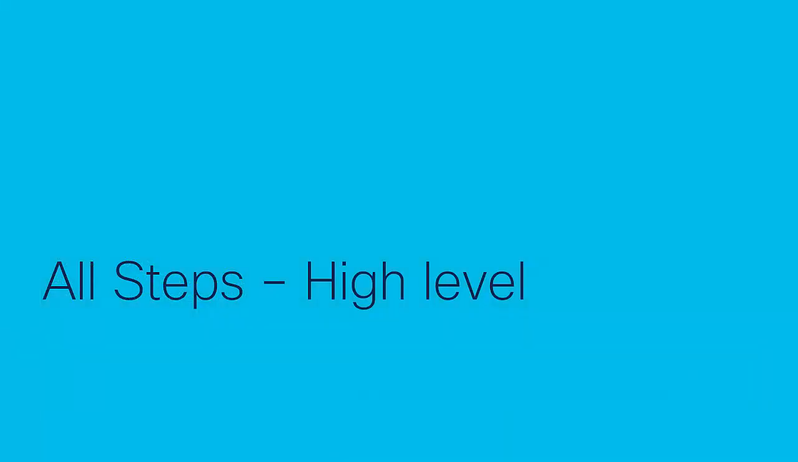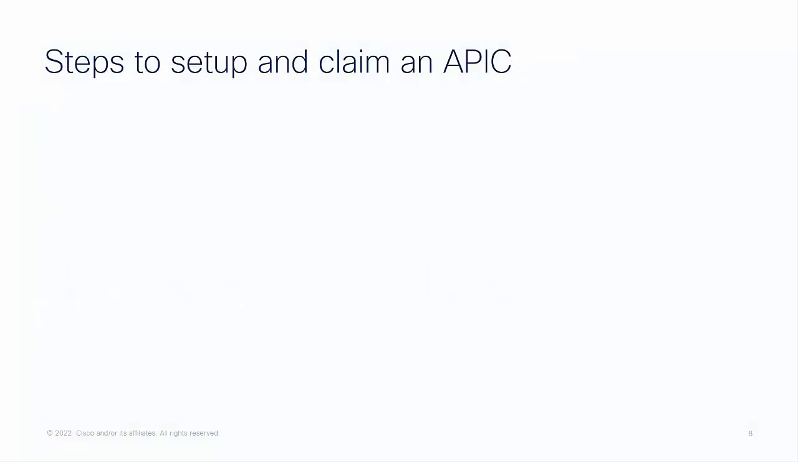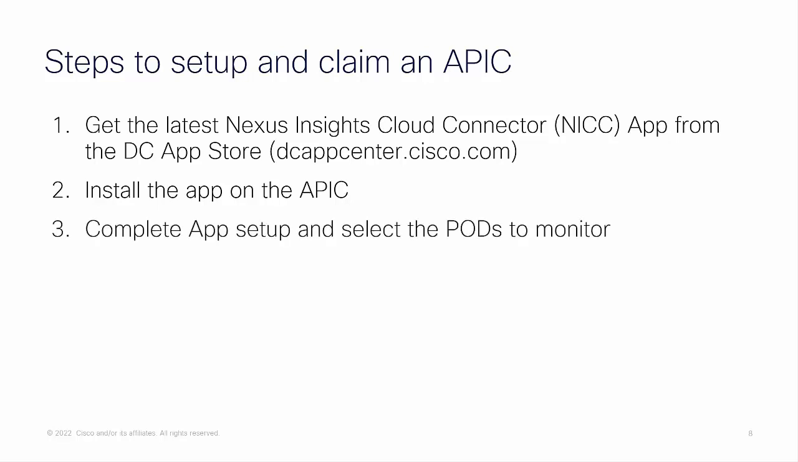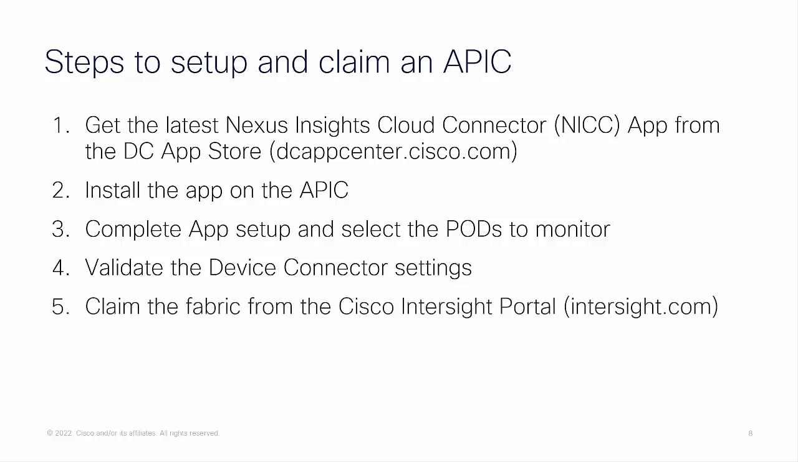With the prerequisites validated, we can now proceed with the main steps. First, we will get the latest version of the NICC app from the DC App Store. We will install the app onto the APIC, complete the app setup and select the pods to monitor, validate the device connector settings, and then finally claim the fabric from the Intersight portal.